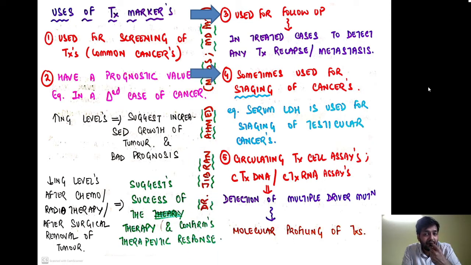Sometimes the tumor markers are also used for staging of cancer. For example, the serum LDH levels are used for staging of testicular carcinomas.